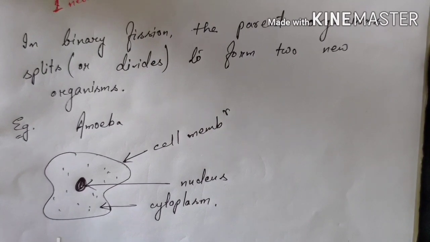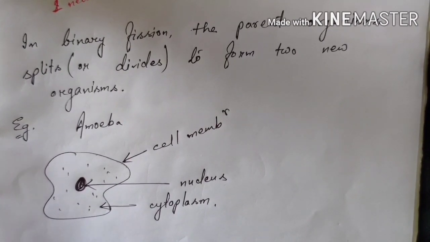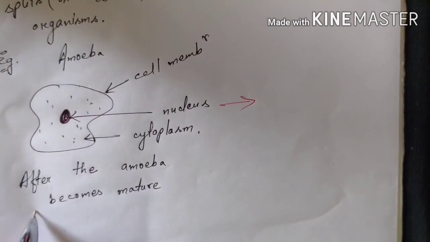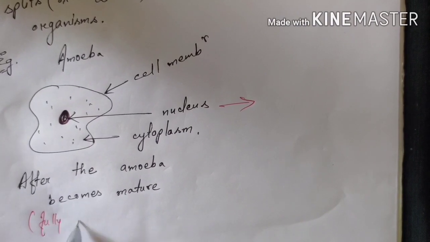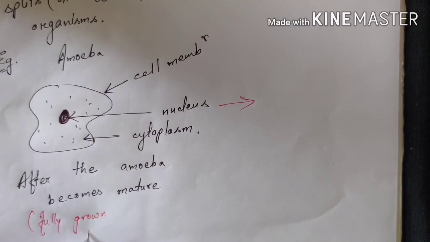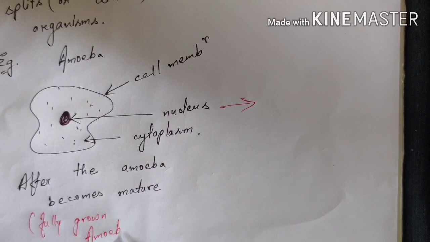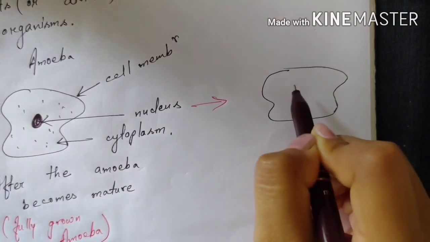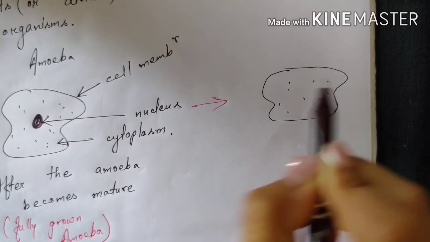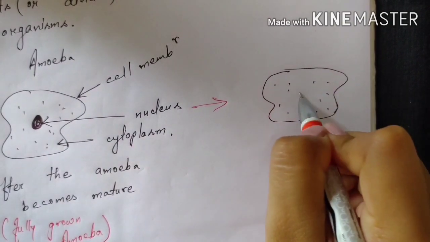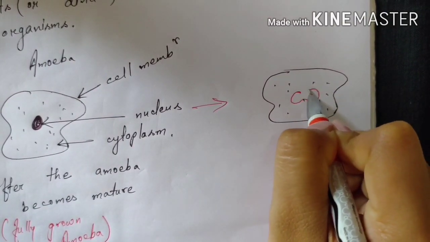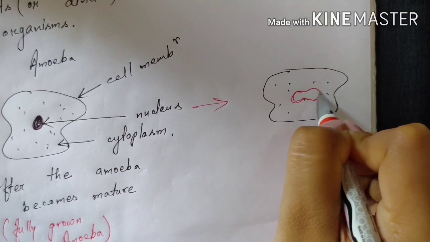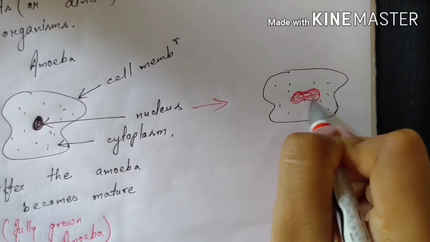When the amoeba becomes mature, that means it is a fully grown amoeba, then its nucleus lengthens, that means the nucleus elongates.